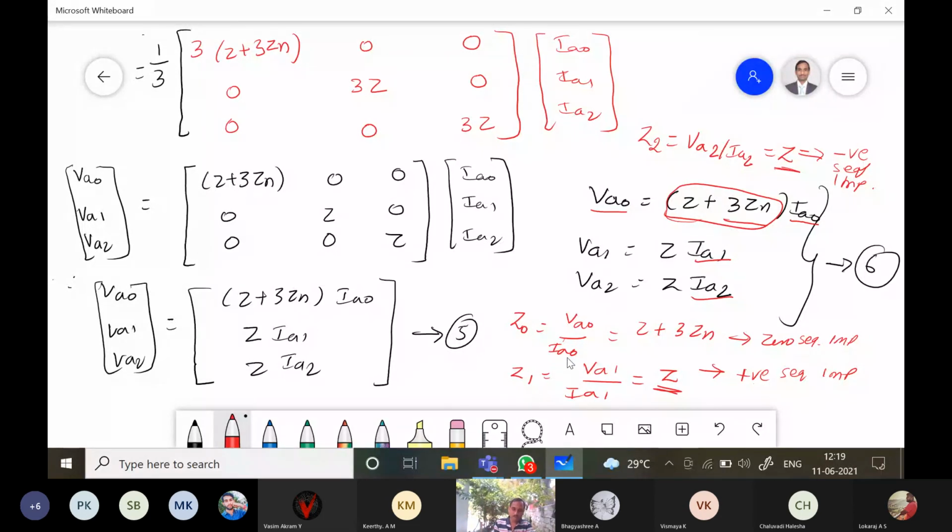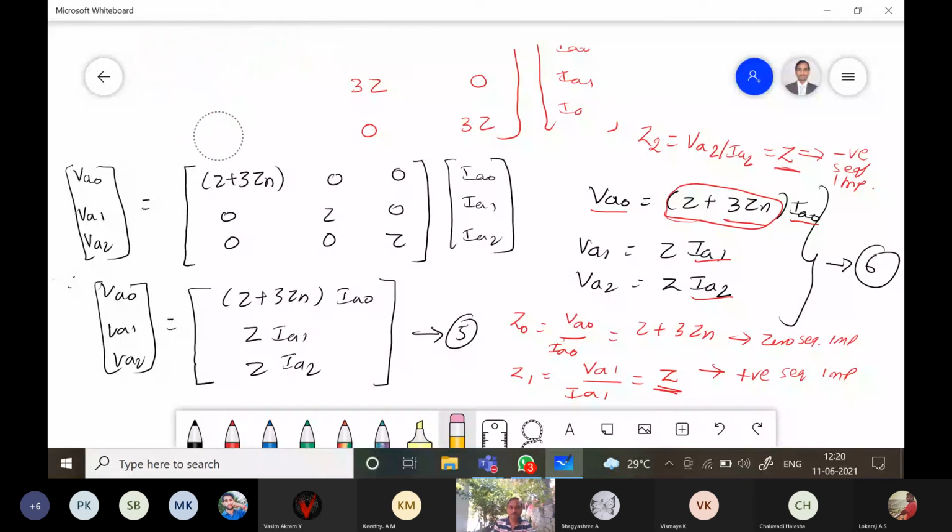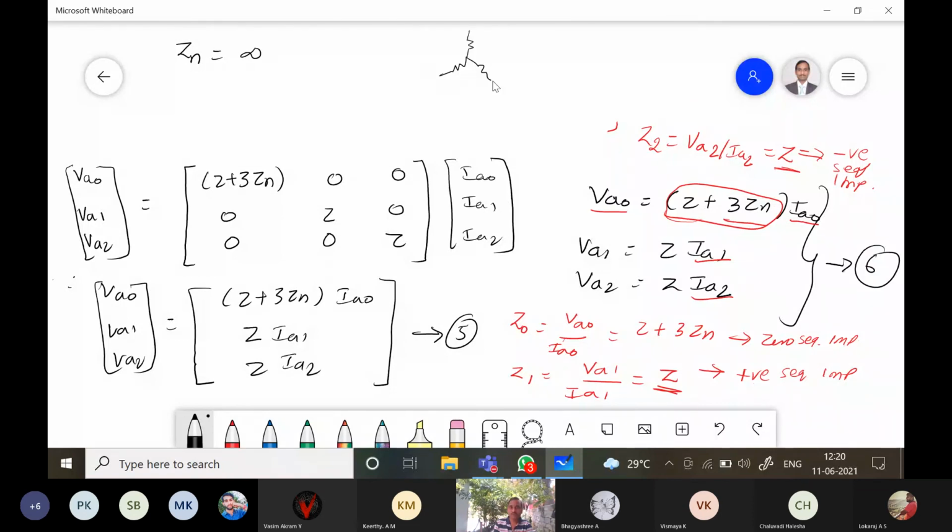So if the neutral is not present, what happens? Neutral is absent, what happens? Zn is equal to infinity because neutral is absent. The switch is open. No current will be flowing.